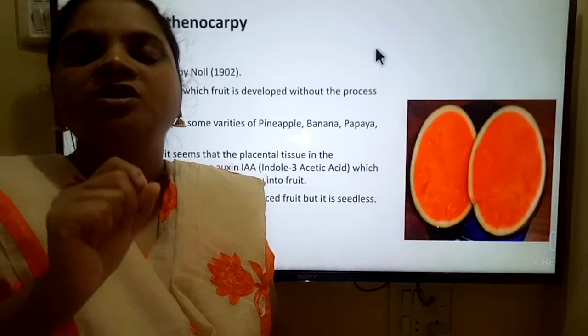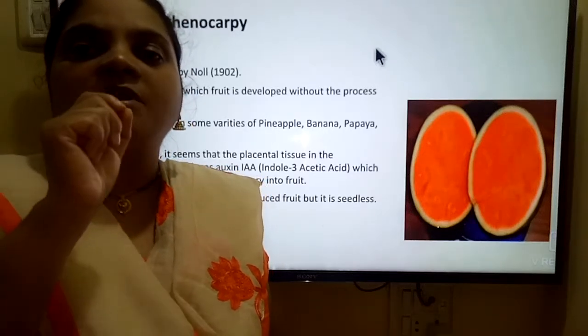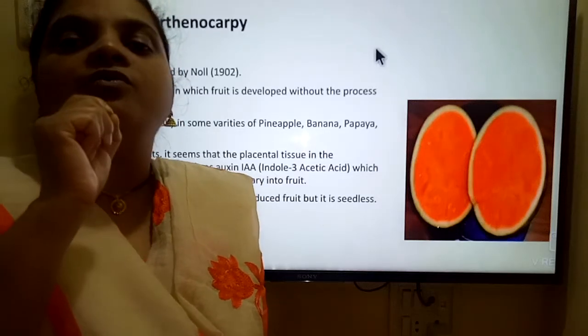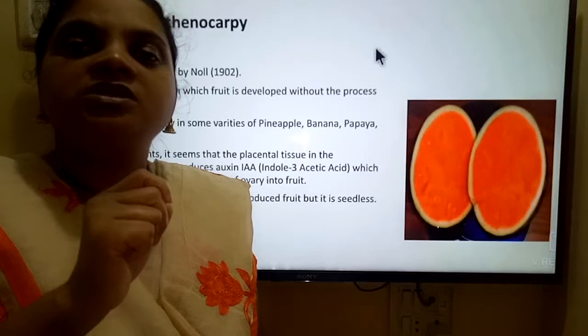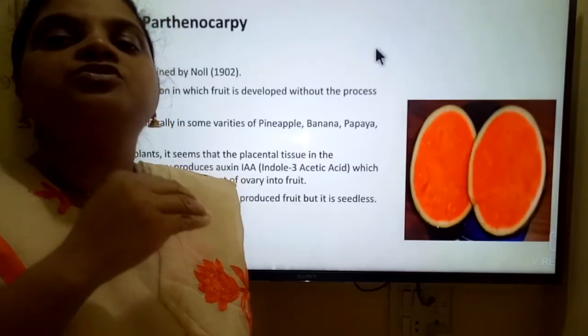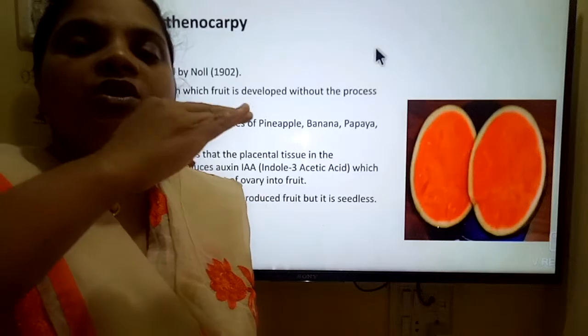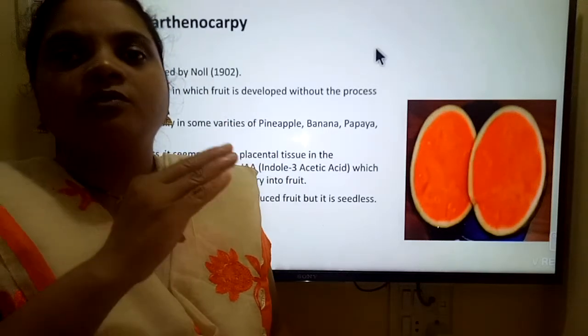That connection is called the placenta. That placental tissue forms a hormone called auxin. That auxin is indole acetic acid. So this auxin promotes the formation of the fruit, so the ovary transforms into the fruit.